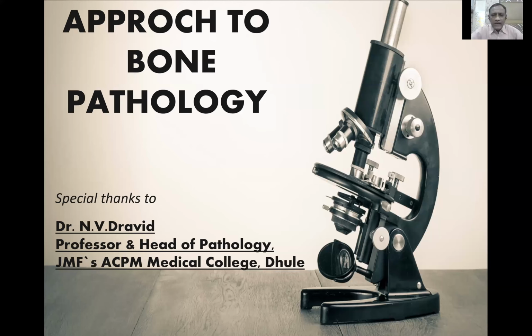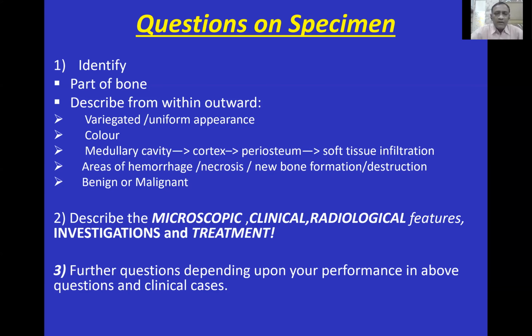The student should identify the specimen. He should identify the part of the bone and describe the specimen from within outwards, like whether the appearance is uniform or variegated, the color, starting with the medullary cavity, cortex, periosteum, soft tissue infiltration. And if there are areas of hemorrhage, necrosis, new bone formation or destruction, try to find out whether the tumor is benign or malignant. Then questions may be asked on the microscopy picture, clinical picture, radiological features, other investigations, and possible treatment for that particular specimen.